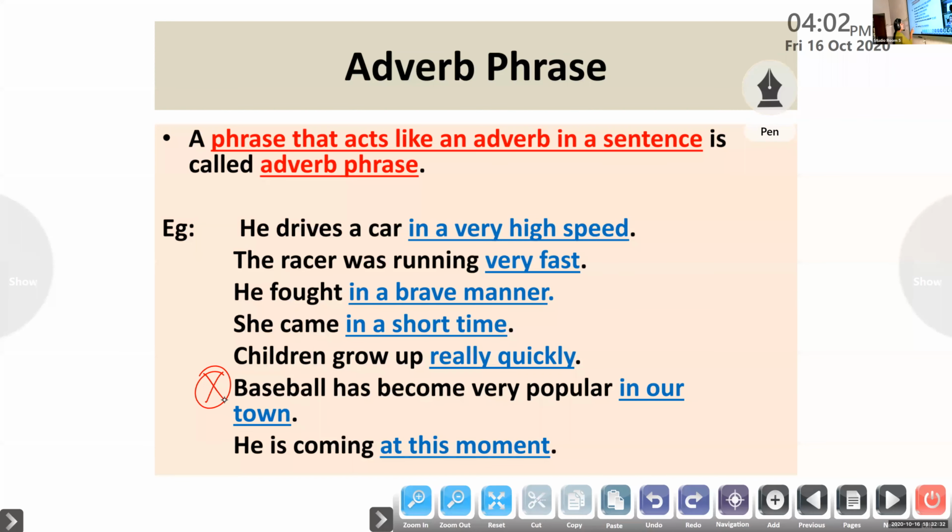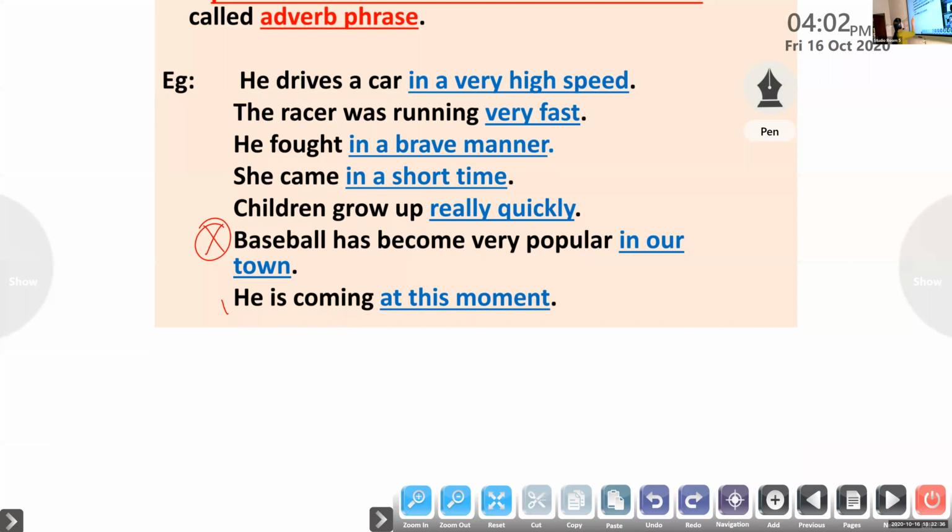Okay, let us explain this one also. He is coming at this moment. This also I am leaving here. I'll ask the question only after explaining the prepositional phrase. Now we have got the adverb phrase. Please think about some answers here. I'll be coming back only after teaching the prepositional phrase. Just think about why I have put a cross mark there, why I haven't explained it now.